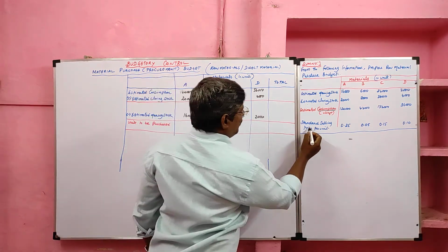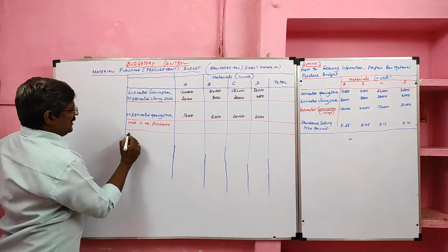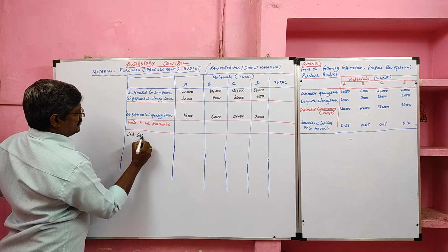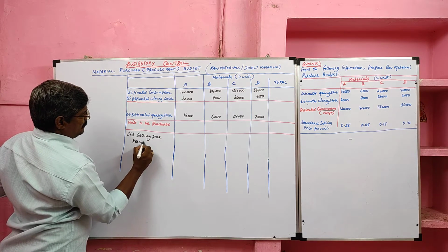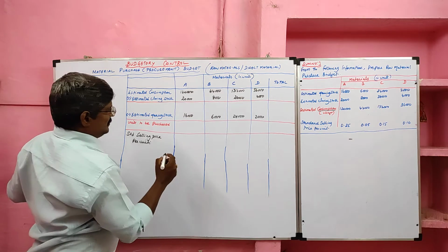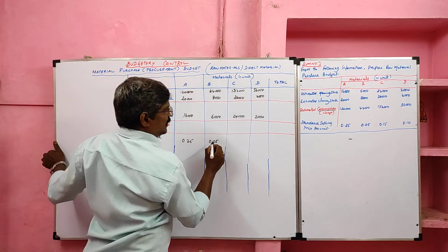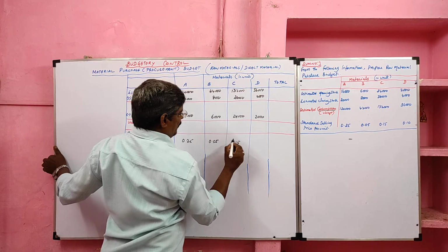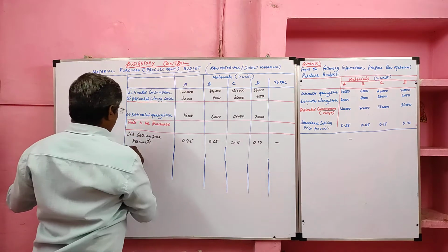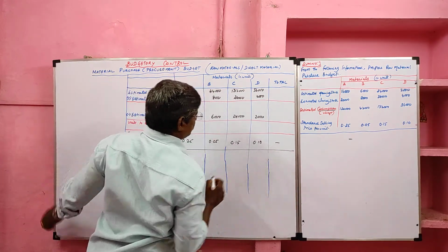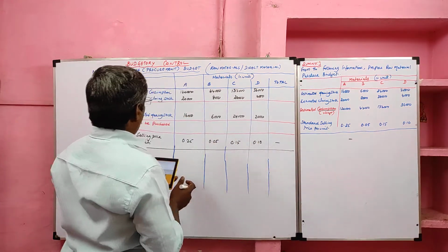Then one more piece of information is given: the standard selling price per unit. With the help of the standard selling price, we can ascertain the purchase price of the goods purchased. Now I am going to find the values.